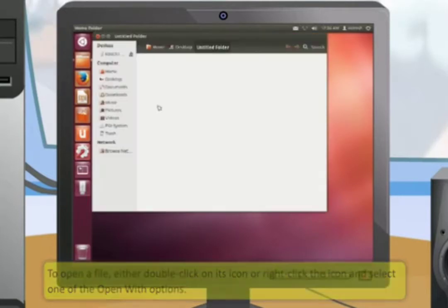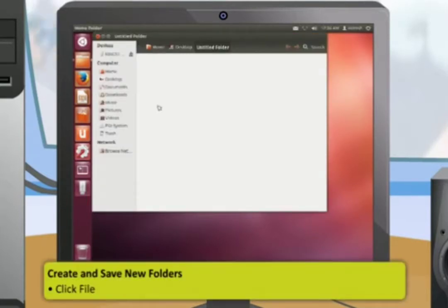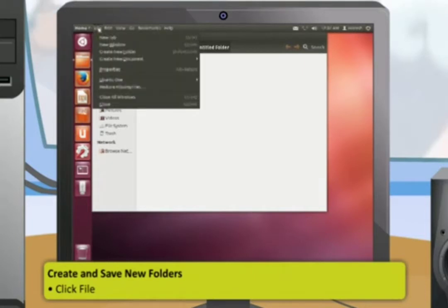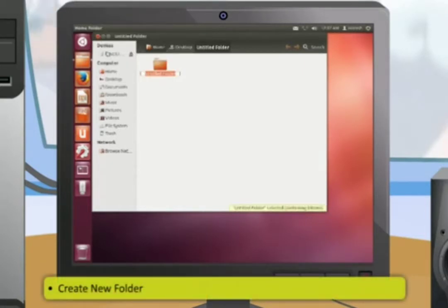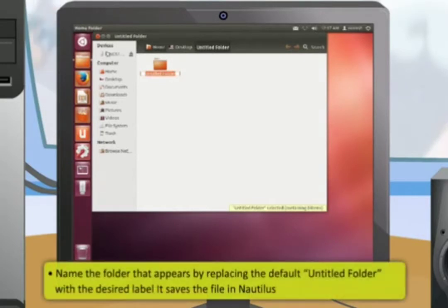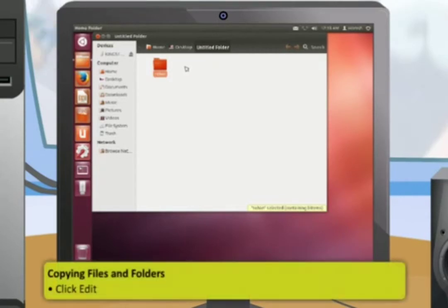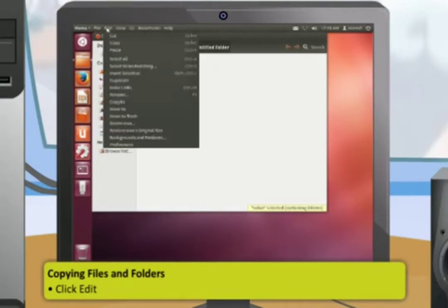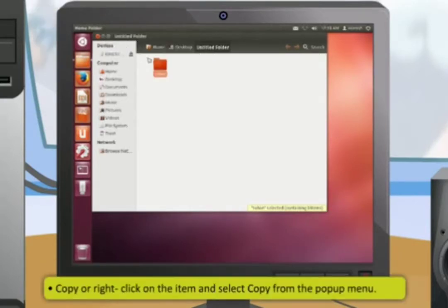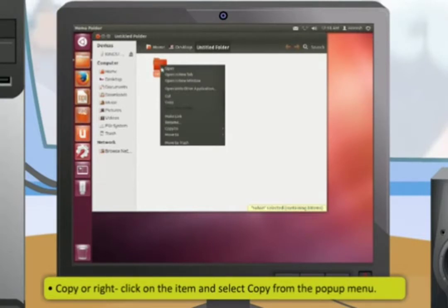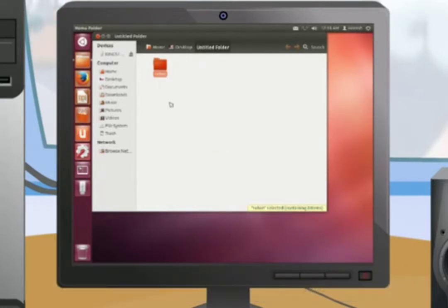To create a new folder from within Nautilus, first click File and then click Create New Folder. After that, name the folder that appears by replacing the default untitled folder with the desired label. It saves the file in Nautilus. The steps to copy files or folders are: first, click Edit. Then, copy, or right-click on the item and select Copy from the pop-up menu. You can now paste the copied file wherever you wish to.